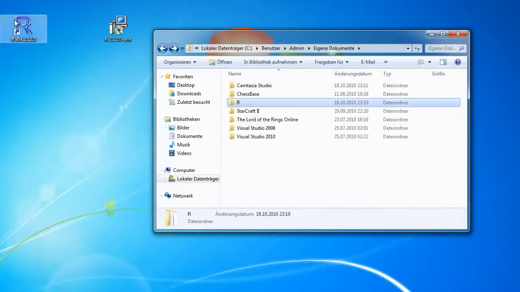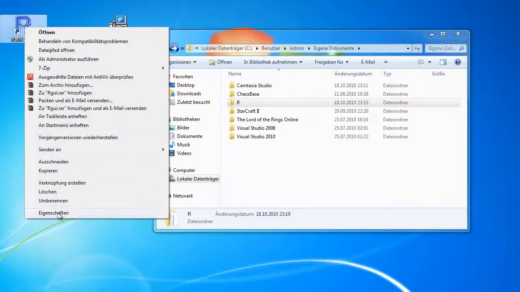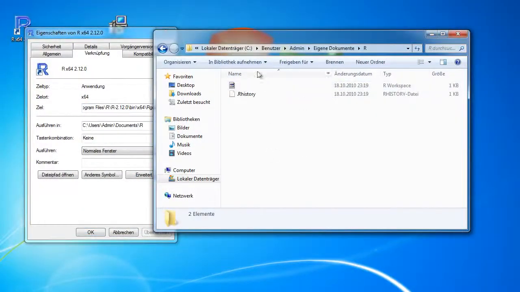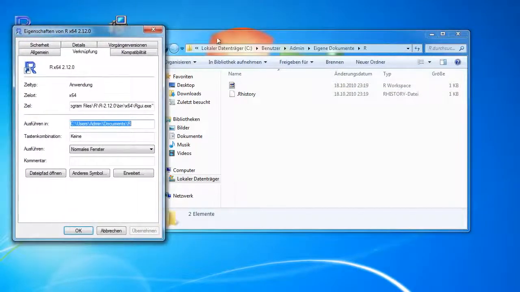And again, when I click on the icon, properties, executed in, this is the path where it is, so you can change it however you want it.